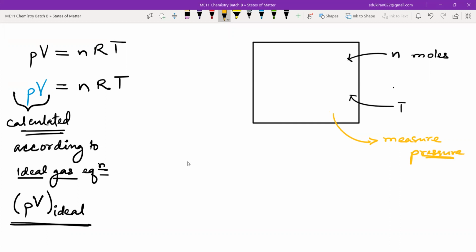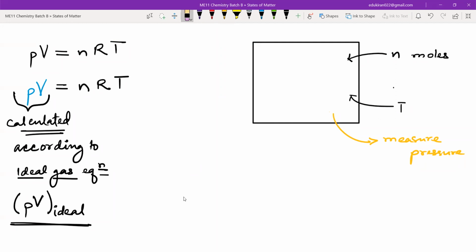Atif, Najib, Omar, are you not able to understand? Surat, okay, Surat, can you please speak? You understand this part, or you are not understanding that we can measure pressure? I understood. What about Najib? I think Najib is not here. Atif? I understood now, sir.